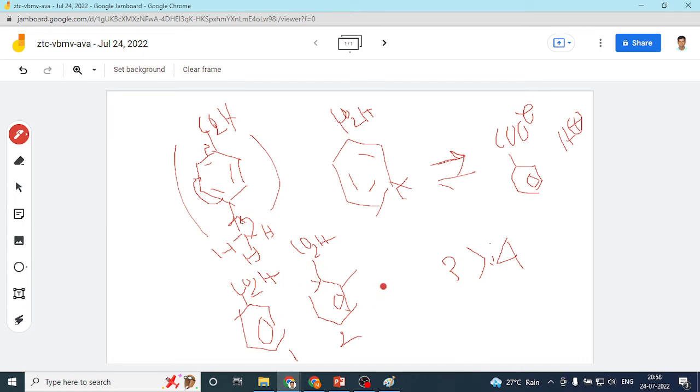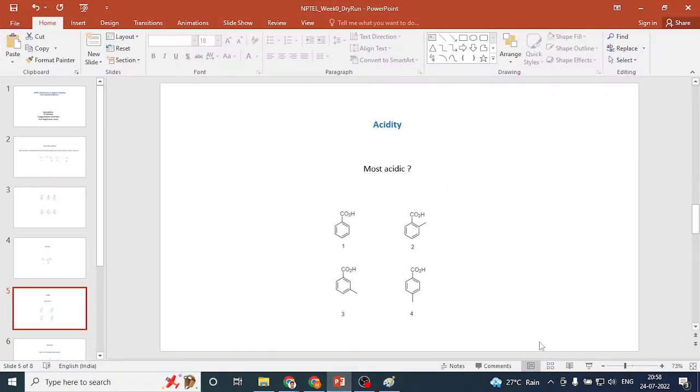one. So thus 2 is more acidic compared to 1, and we can also compare between 1 and 3. There is an inductive effect of this methyl group which makes it less acidic compared to 1. So overall the answer is like this. This is a pretty tricky question, not a simple inductive effect, so please be careful with it. Okay, that's it with this question.